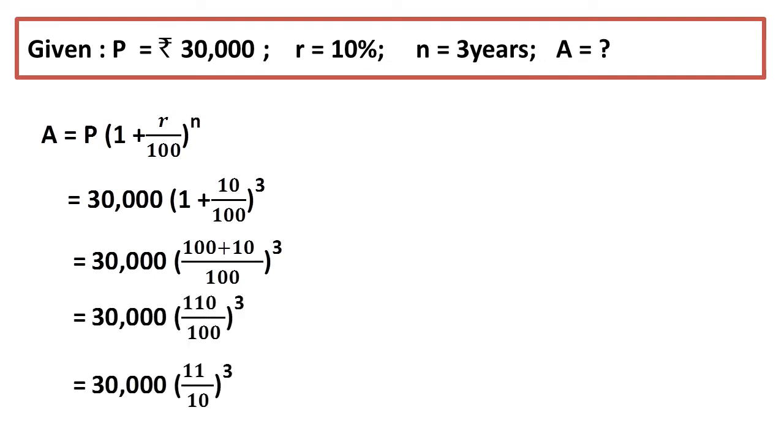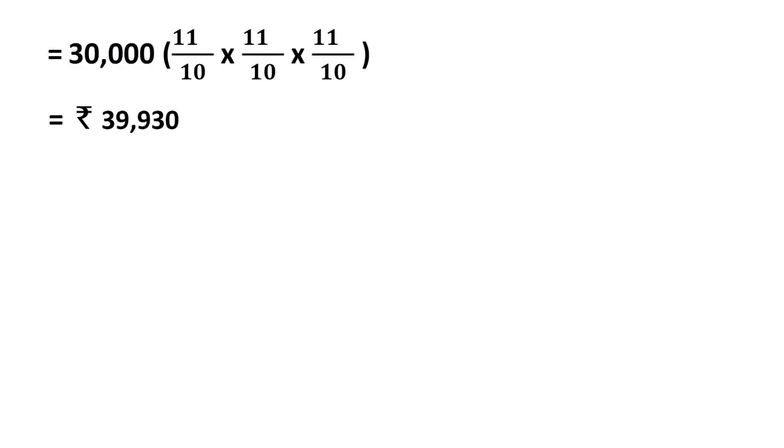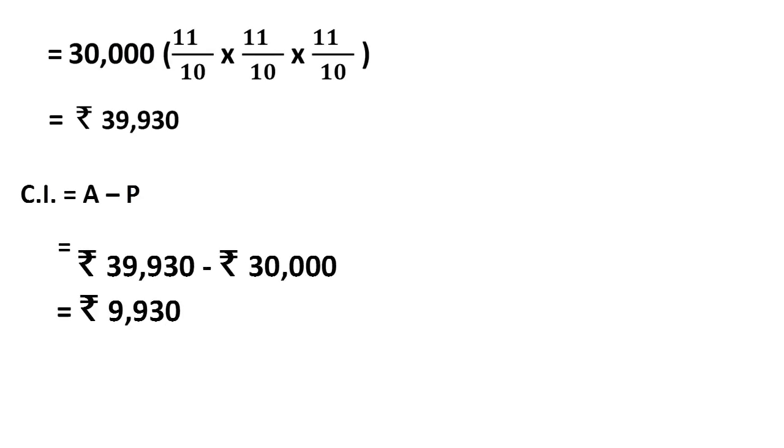After simplification, the amount will be equal to rupees 39,930, and calculate the compound interest. The compound interest is equal to rupees 9,930.